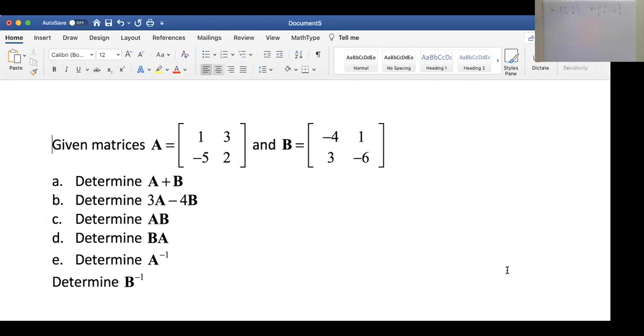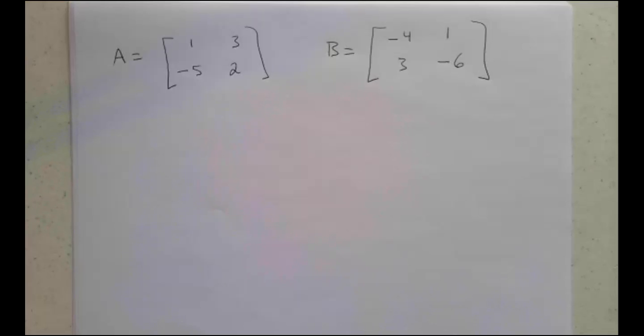So this question gives us two matrices and we are supposed to do some arithmetic with it. We find A plus B, A minus B, A times B, B times A, inverse A, and inverse B. So we're going to try to do that a little bit at a time. We're going to go ahead and add matrix A and matrix B. So what is A plus B?